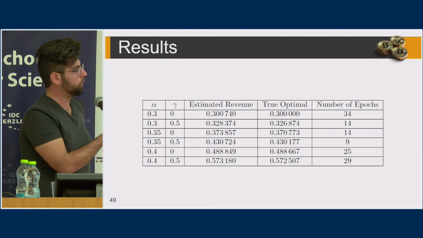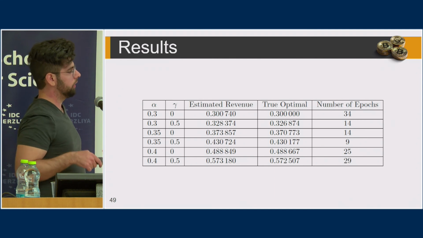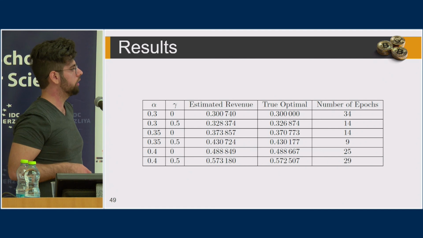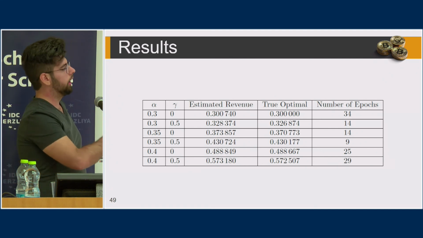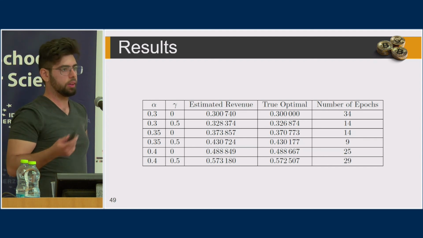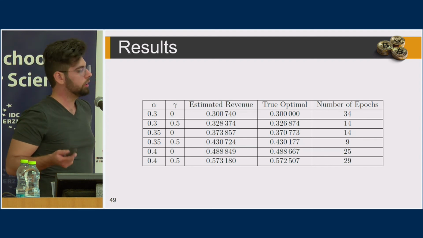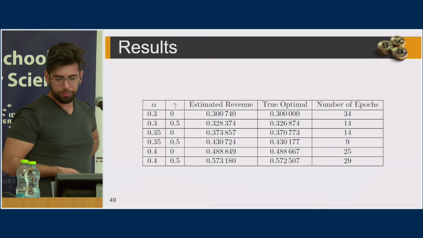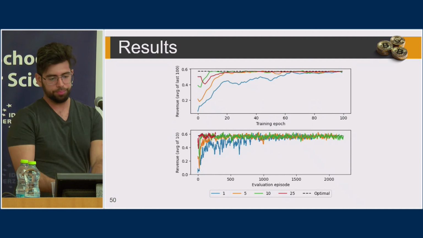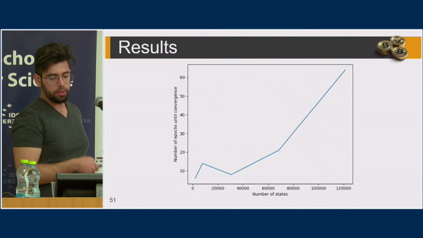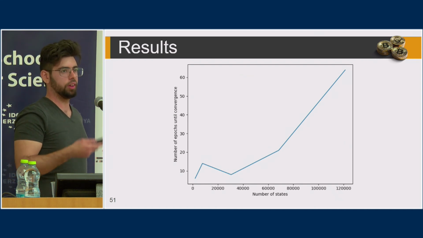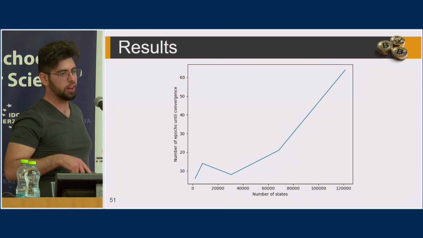In comparison, these are our results. These are preliminary results, but you can see for different models such as alpha, which is the miner size, and gamma, the rushing factor, which I don't have time to talk about. Estimated revenue is what our results gave. And true optimal is the results from the previous methods. You can see we have 3 digits of precision. And this is the example of some runs which managed to converge. But the problem is that the larger our state space is, the more time it takes until convergence. And this is a major problem which we are currently trying to overcome.